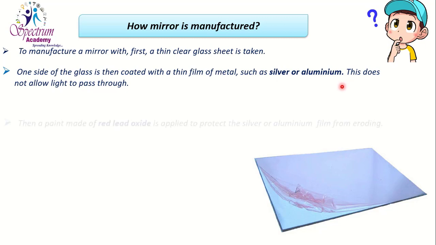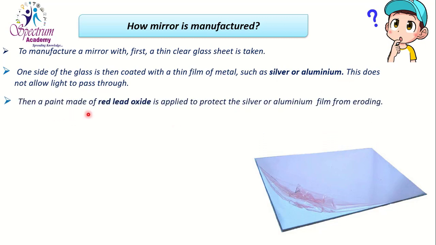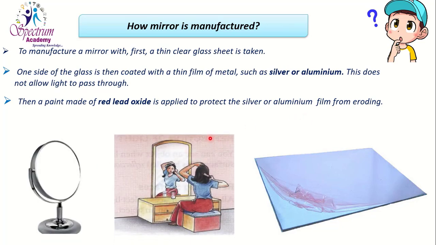The coating of silver or aluminum is a metal. Then paint made of red lead oxide is applied to protect the silver or aluminum film from eroding. So after coating with silver or aluminum, red lead oxide is applied to protect the film from eroding. You can see here, this is a curved mirror, this is a plane mirror, and this is also a plane mirror. There is a coating of silver or aluminum. We can use curved mirrors and plane mirrors for different purposes.